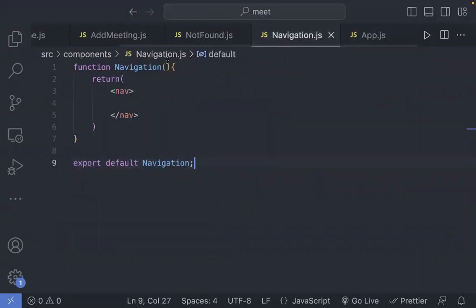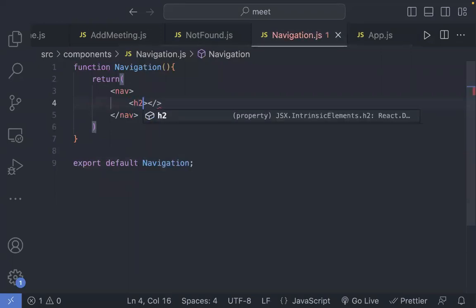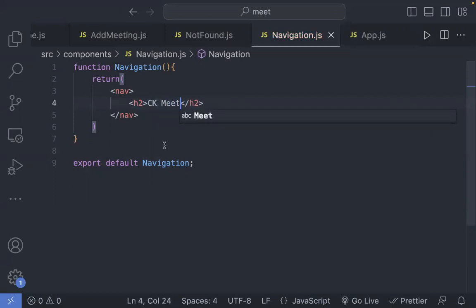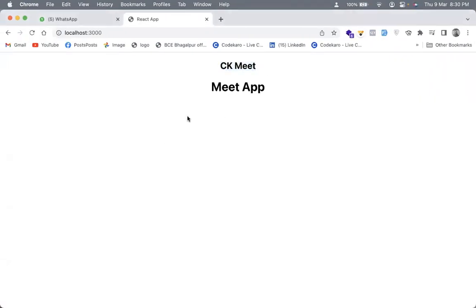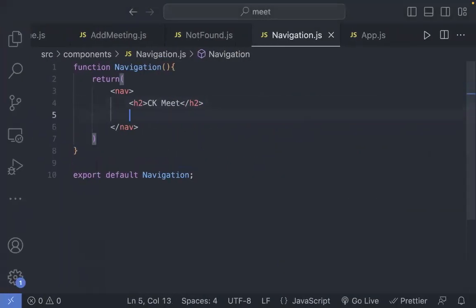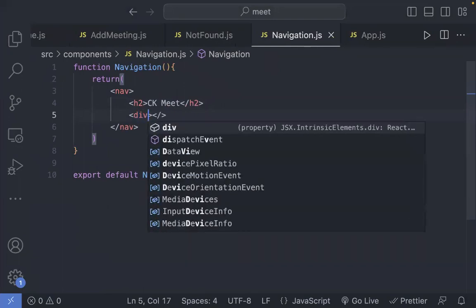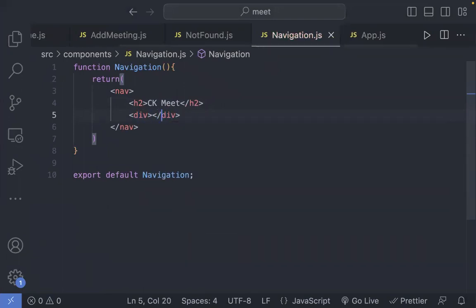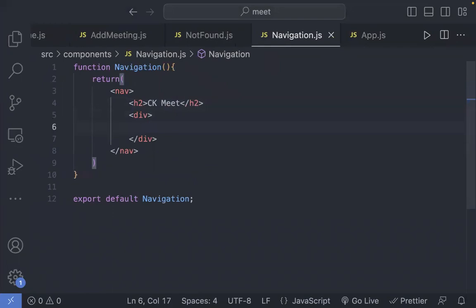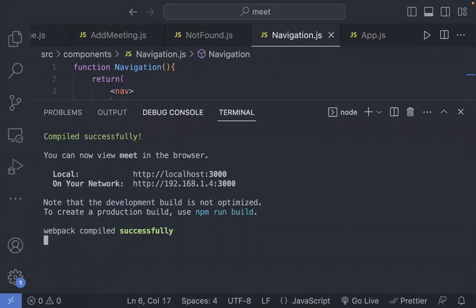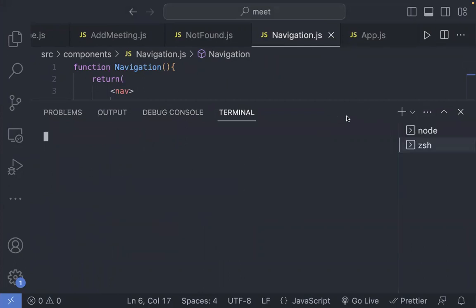Perfect. Let's go on navigation and say I have my logo. I'll simply say I have an h1 tag, or let's say an h2 tag, and I can say CK Meet, which is code for meet. Okay, it is coming in the center, we'll fix that later on. Now I can use one more div over here, and inside this div I can put my links. I can use the Link tag because we are going to use React Router DOM, so let's do that side by side.